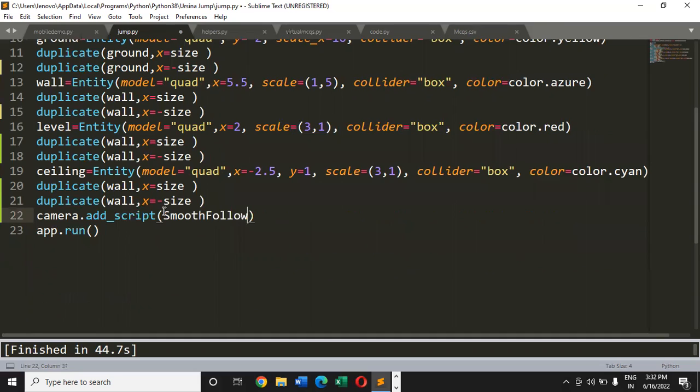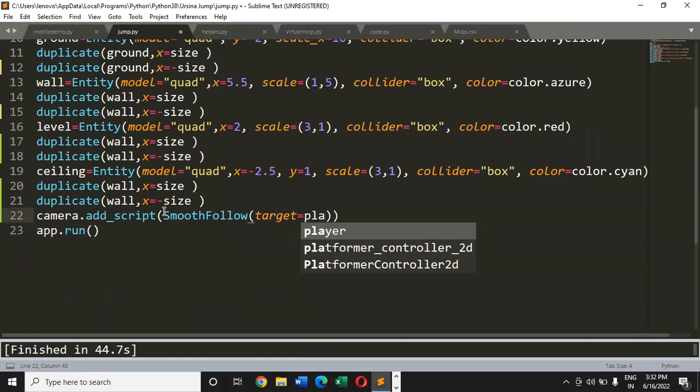Now, what does this smooth follow do? It helps the game in following the player. So wherever the player will go, camera will follow him. Are you getting my point here? Yes. When you will see the output now, you will be able to understand it better.